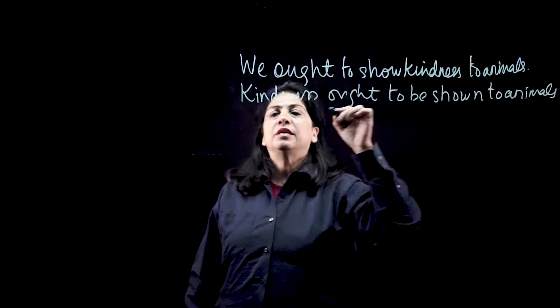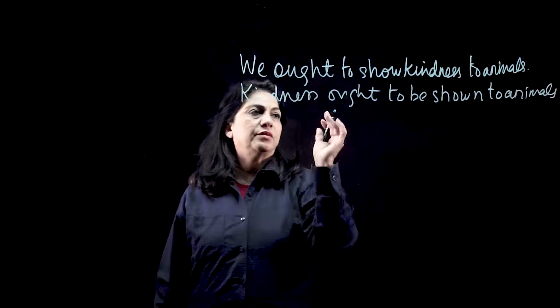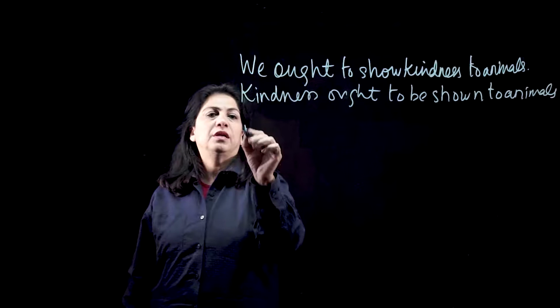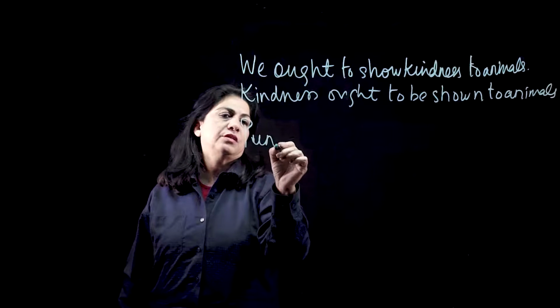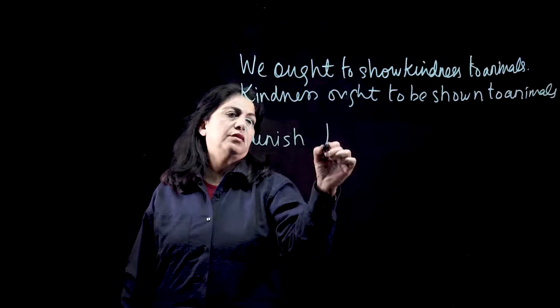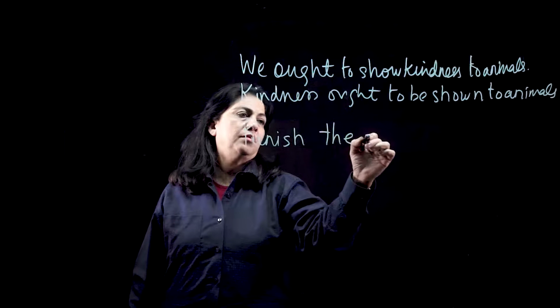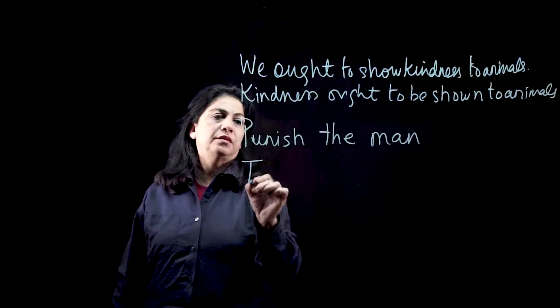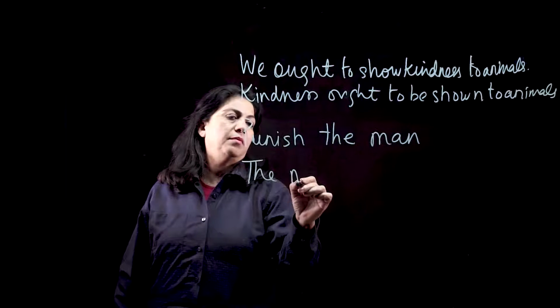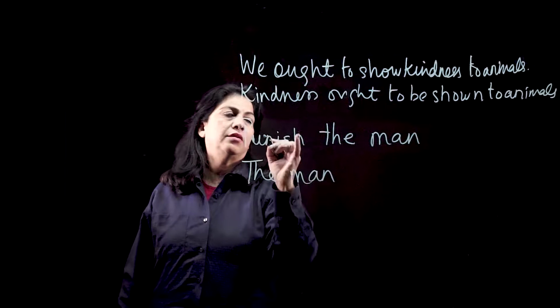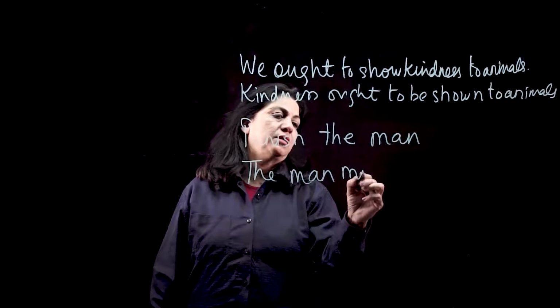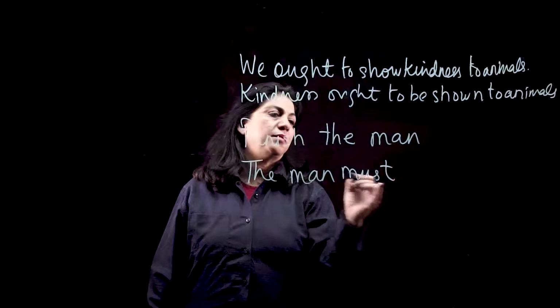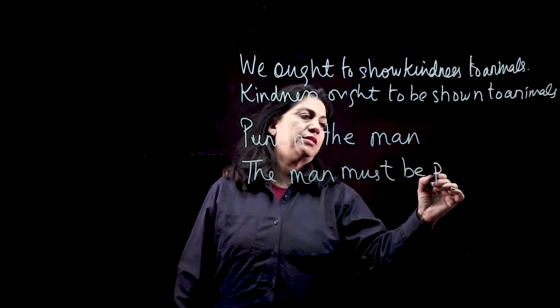Okay, just like when we don't have a subject, so we assume, like "Punish the man." Again we have a modal here, must. The man must be punished.